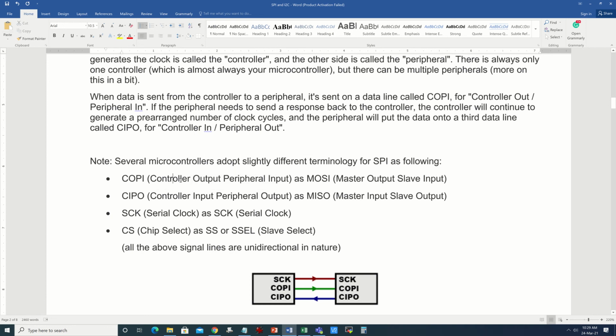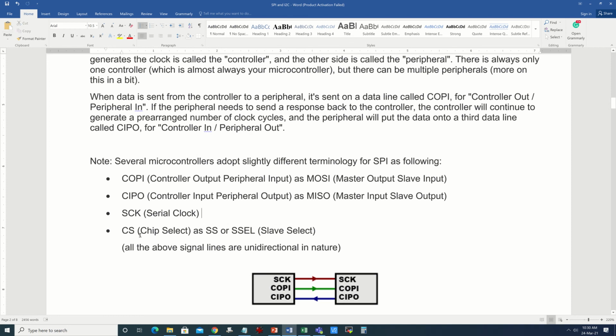So the microcontroller is the controller, and the peripheral may be display devices or other devices. The second pin is MISO, which is master input slave output, also called controller input peripheral output, just opposite to the first one. Then the serial clock SCK, a term which is common all through. In fact, I can just delete this.